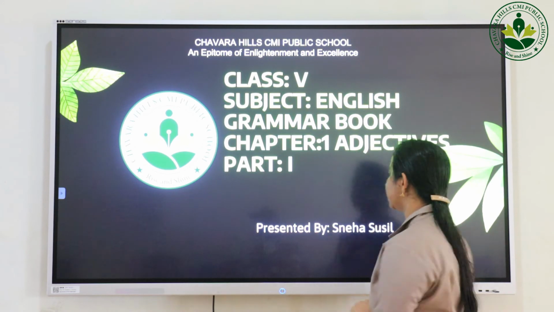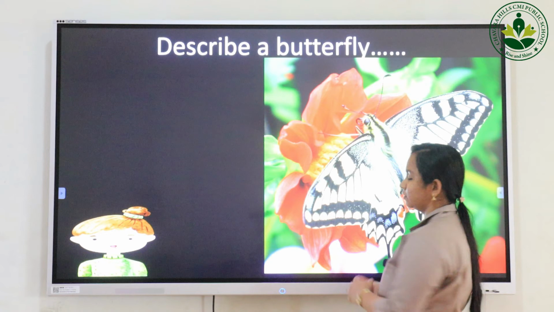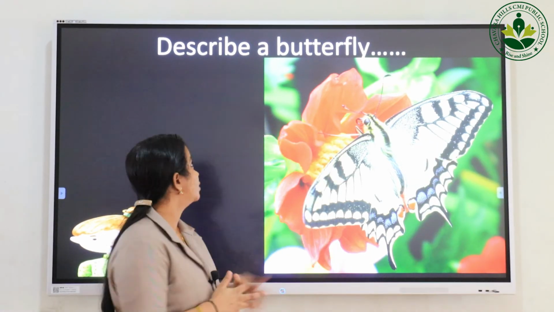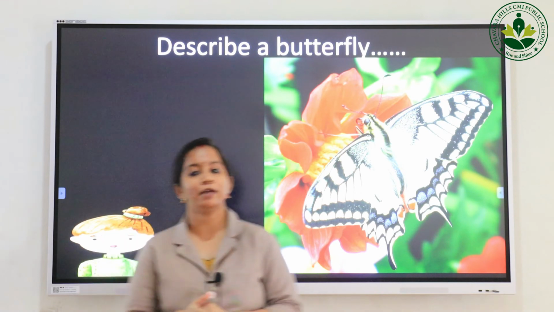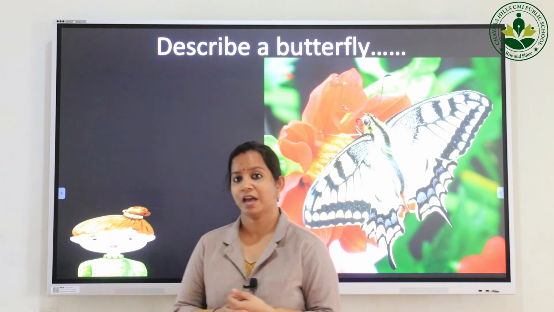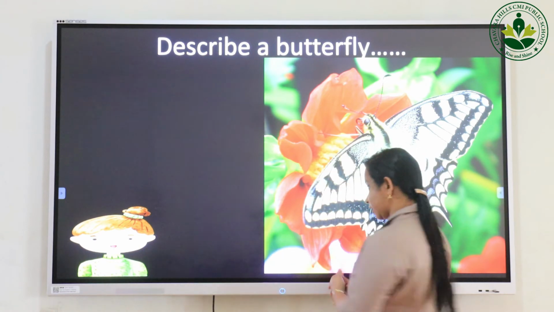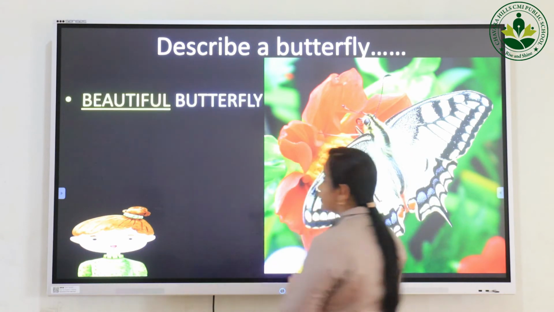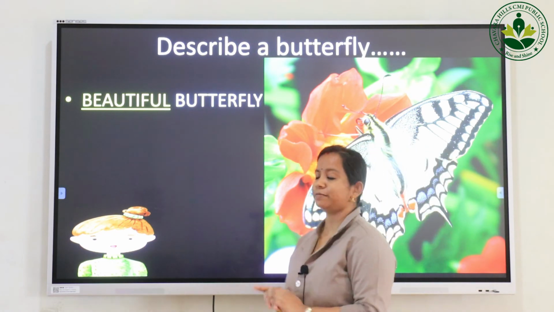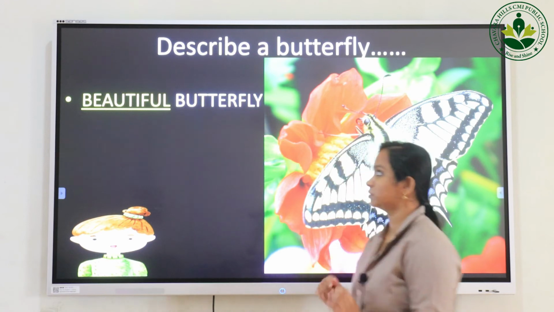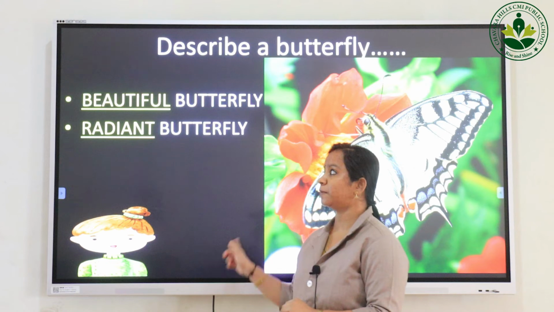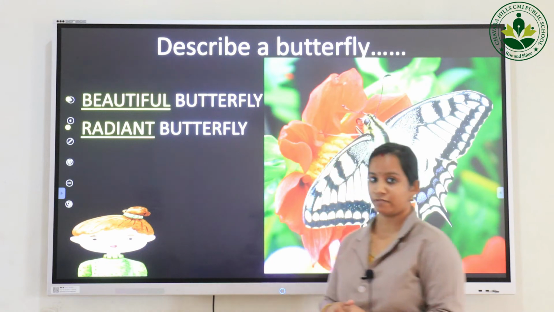I will give you an activity. Can you see a beautiful butterfly on this screen? Yes. Now your task is to describe this butterfly. The first one I will give you: beautiful butterfly. So likewise you have to describe the butterfly. Okay, very good. Now we can describe the butterfly as radiant butterfly.